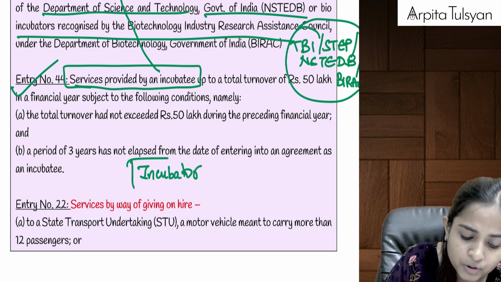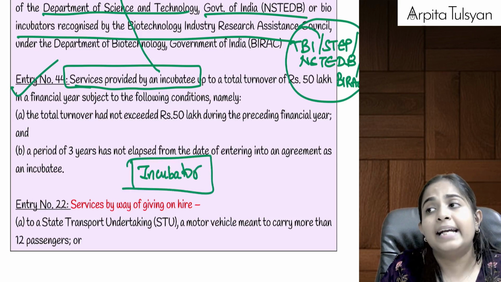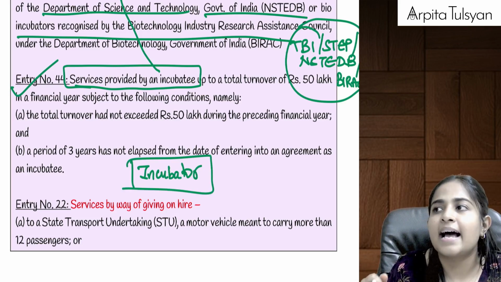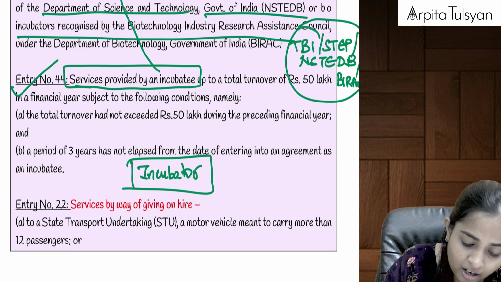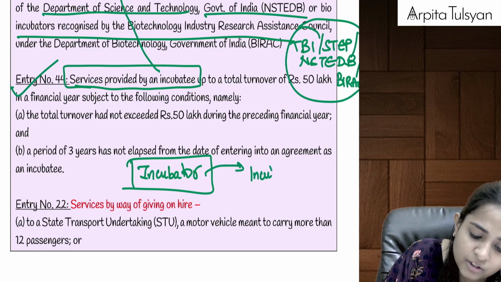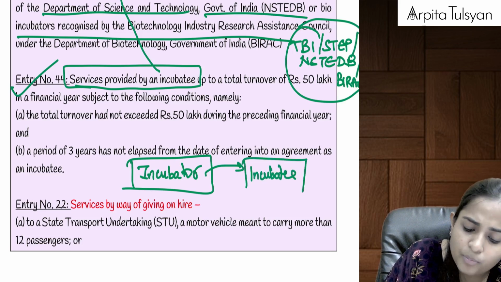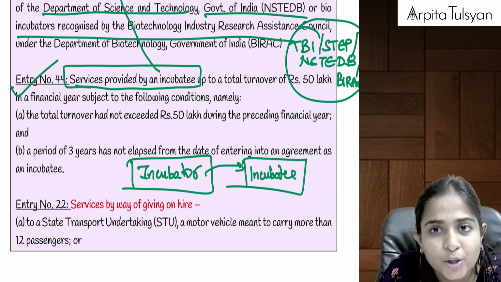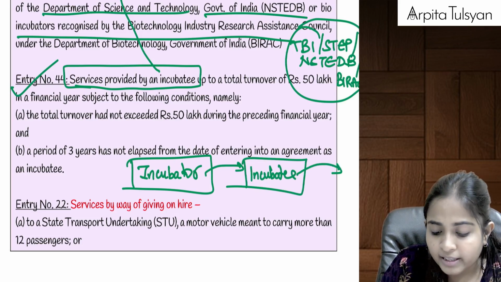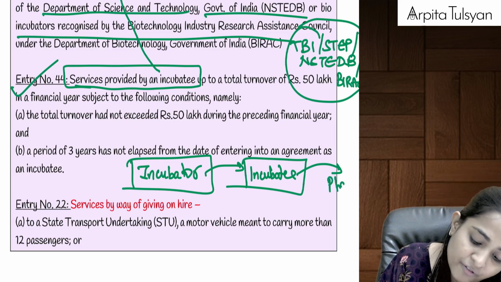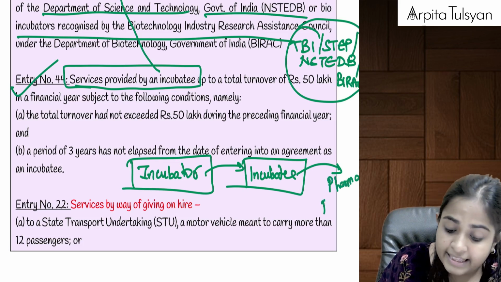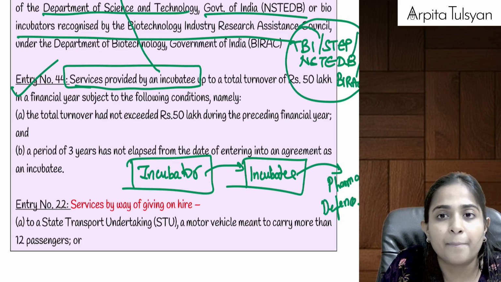Incubator is a person who has all the setup, a proper laboratory, a proper testing place, etc. They are going to provide the services to the incubatee. Incubatee is a person who is going to actually do the research. After doing the research, let's say they will provide the services to some pharma companies, to defense companies, etc.